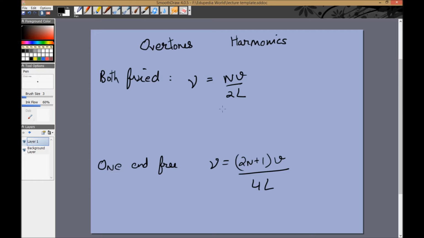So the different frequencies are characterized in terms of overtones and harmonics, and the naming is important. So first of all, if n is equal to the minimum possible value, in this case 1, in this case 0, that means mu being v by 2L in this case, or mu being v by 4L in this case, these are called the fundamentals.